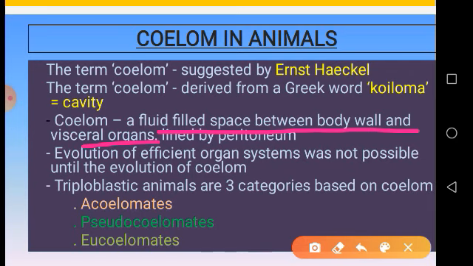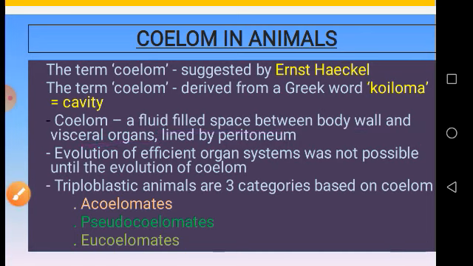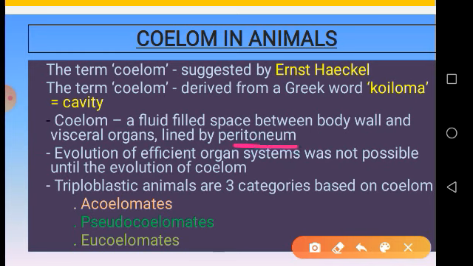So there is a fluid filled space between the body wall and all internal organs, all visceral organs, which is lined by an epithelial layer called peritoneum, and this peritoneum is derived from the third germ layer called mesoderm.